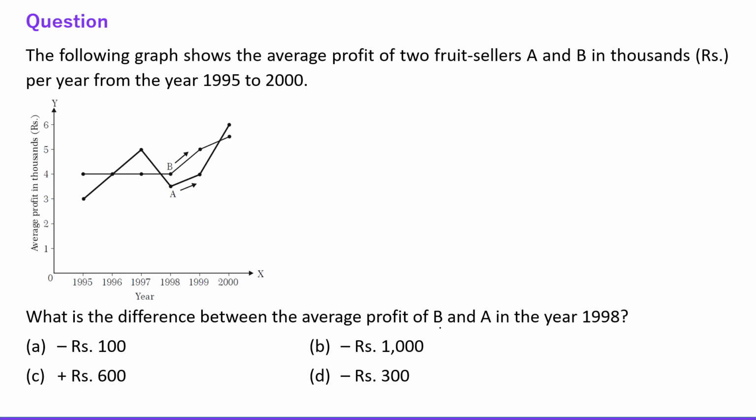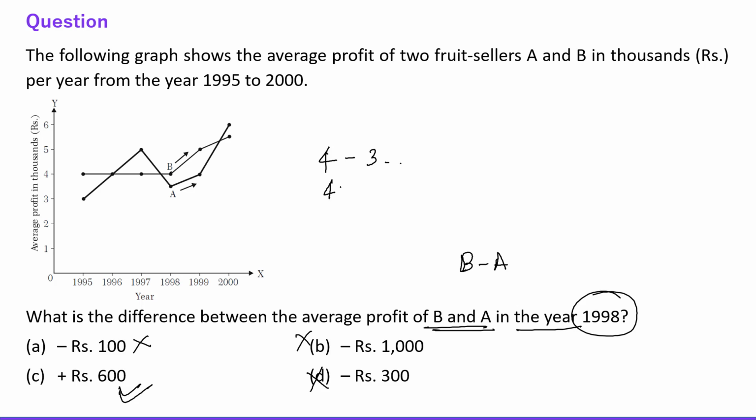What is the difference between the profits of B and A? It means we need to find B minus A in the year 1998. So in 1998, B is 4 and A is approx 3 point something, right? So 4 minus 3 point something. Obviously the answer will be positive, fine. So option A is negative, option B is negative, option C is also, sorry, option D is also negative. Then D will be the correct choice, right?